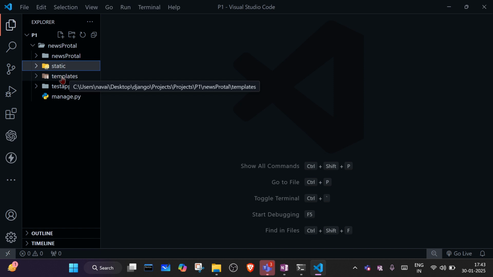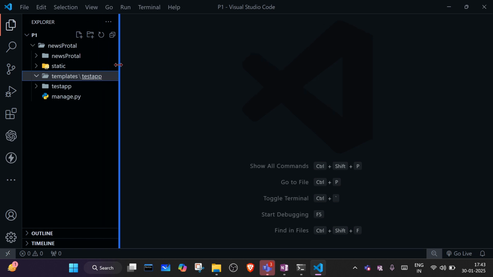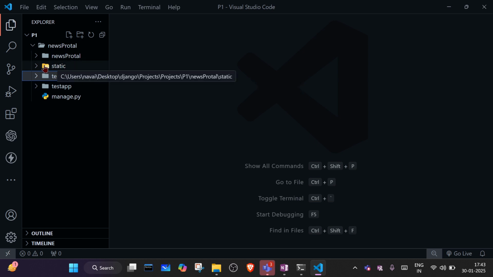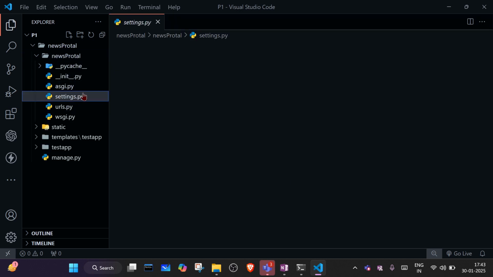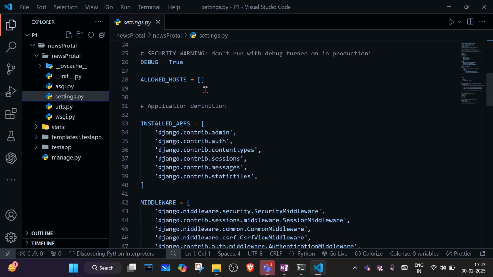After that, inside the templates folder we create one more folder which is the test app folder. And here we create the templates, right? But before that, these two folders are created by us, so the Django project doesn't know about them. We need to change the settings. In settings we have to mention the path.